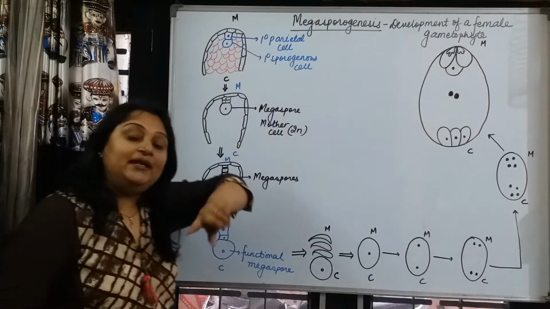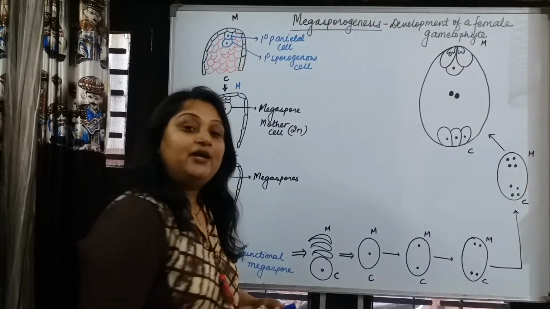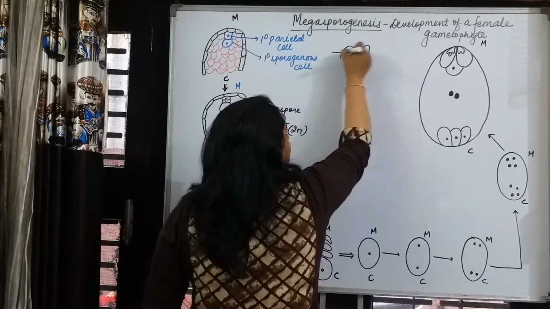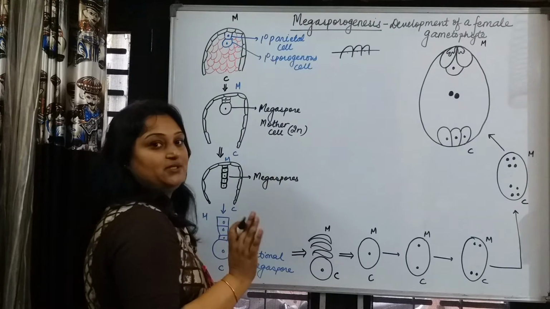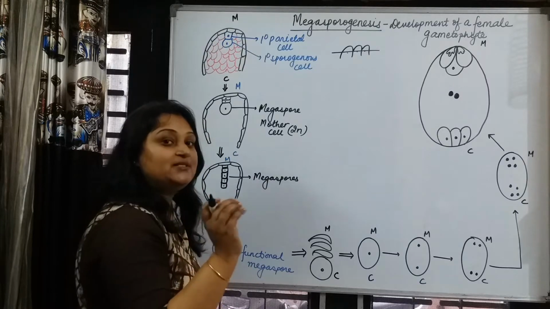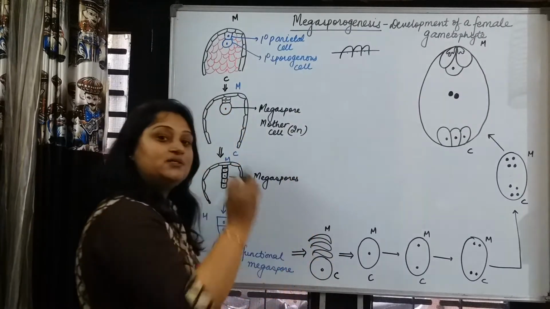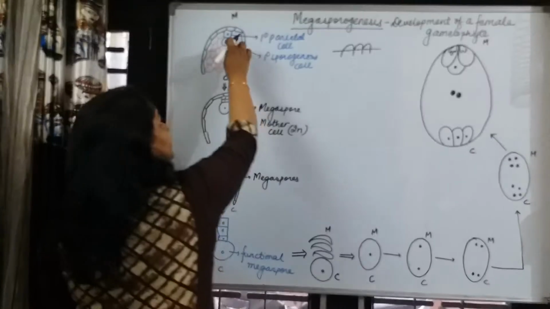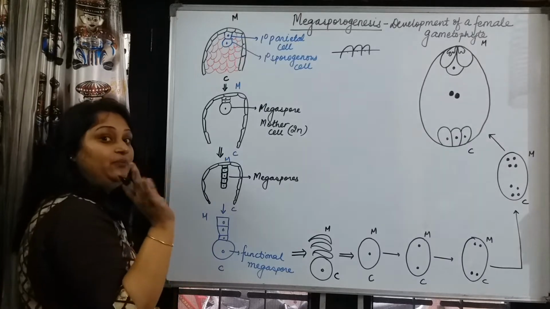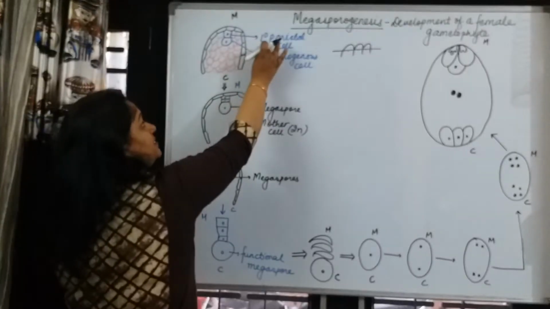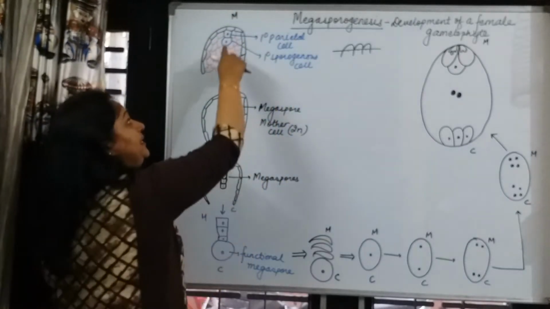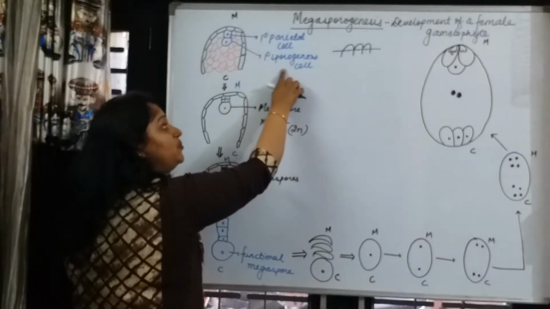Archesporial initials again undergo periclinal division. I told you earlier that periclinal division forms two rows. Here also the archesporial initials undergo this type of mitosis, a periclinal division, and they form two rows, one cell each. Very important, listen carefully now. The outer one is called the primary parietal cell, and the inner one is called the primary sporogenous cell.